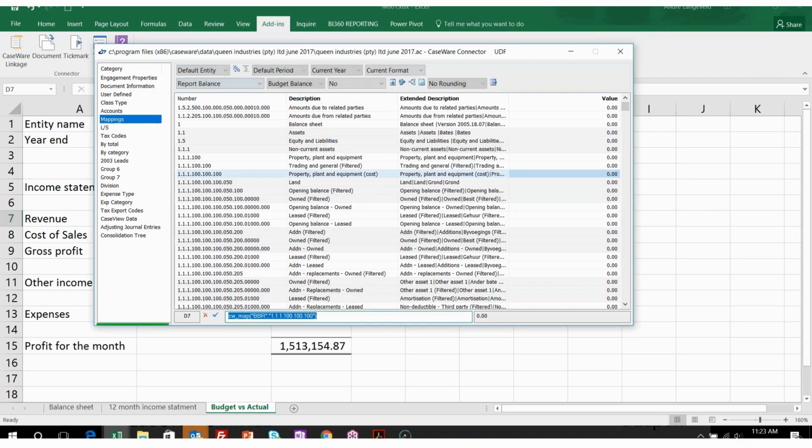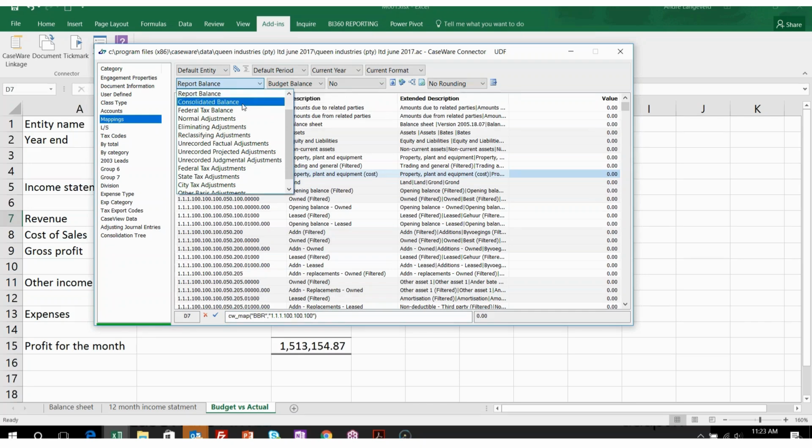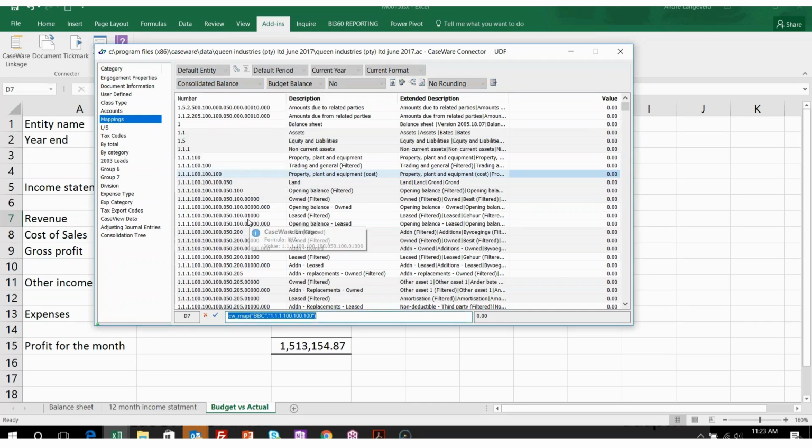If I had to pull through the consolidated balance, it'll be a BBC for budget. If I change it back and it needed to just be the actual balance for the consolidation, so consolidated actual balance, I can then change the budget and make it an NA, which will be my actual, and that'll just be my BC.